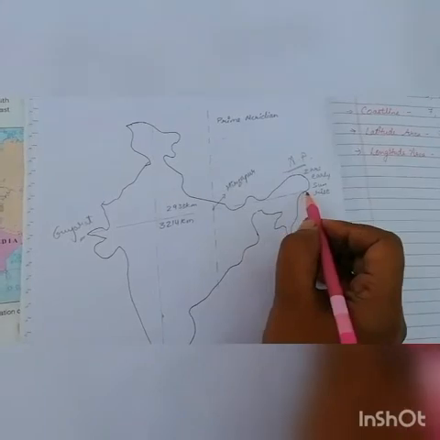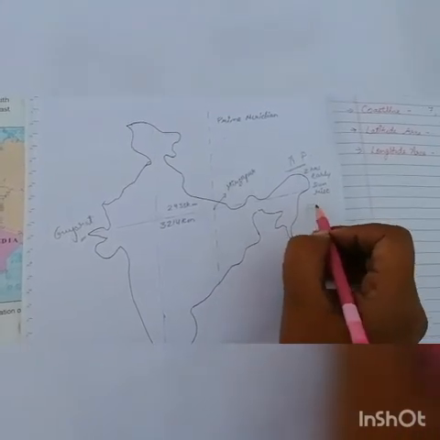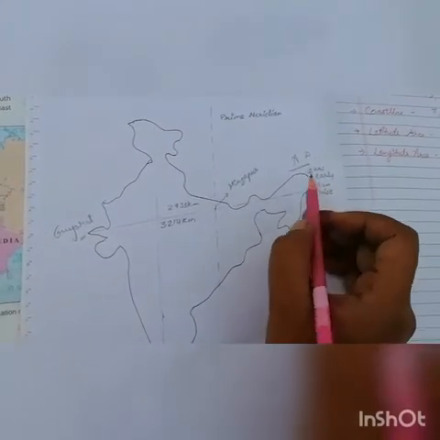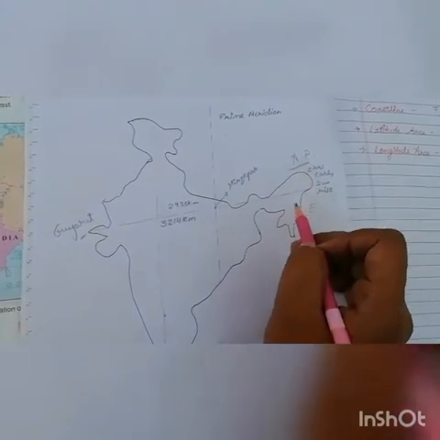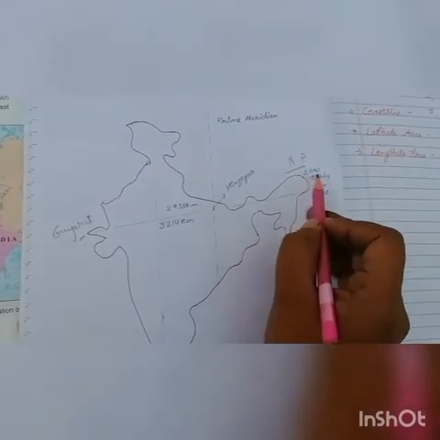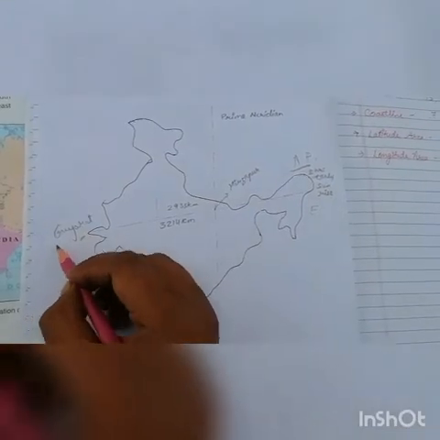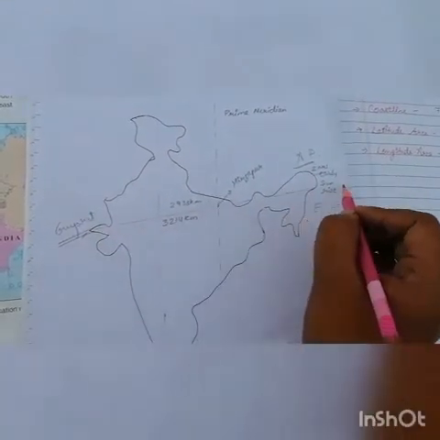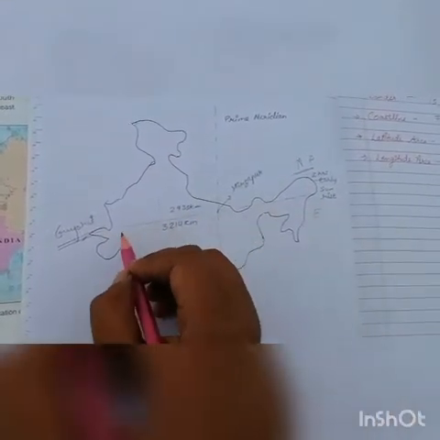As we know that the sun rises from the eastern part, so the sun rises in Arunachal Pradesh 2 hours earlier than in the Gujarat area. It has a vast land area.